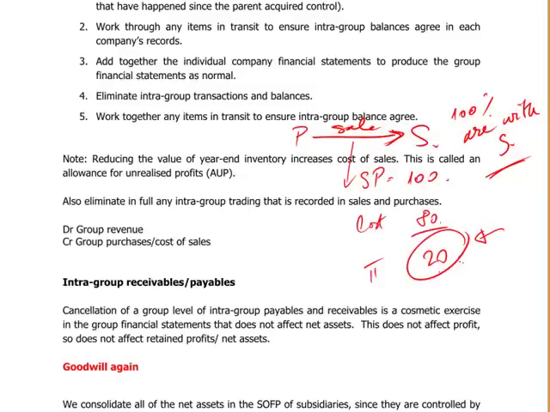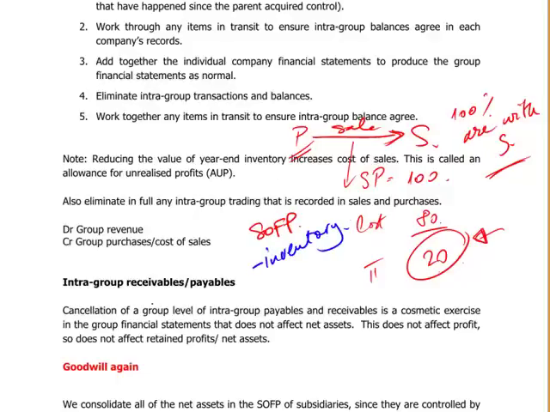So what do we have to do from a consolidated perspective? Remember, this is not adjusting P's individual financial statements. We have to get rid and reverse that profit figure. So you have two angles to look at it. If you look from a statement of financial position, the adjustments you are making, you are reducing inventory, consolidated.